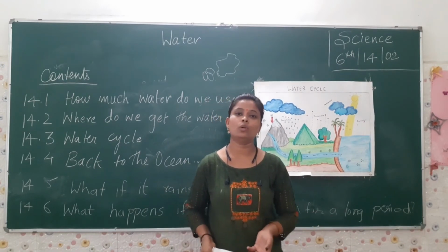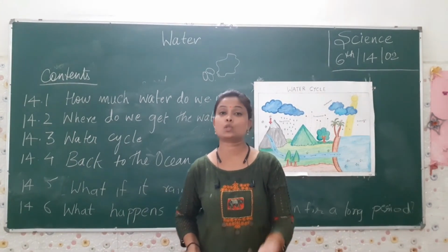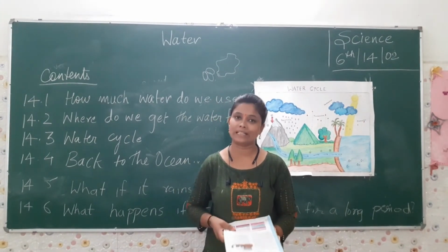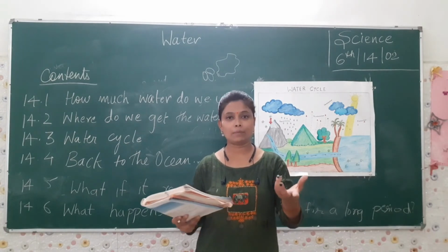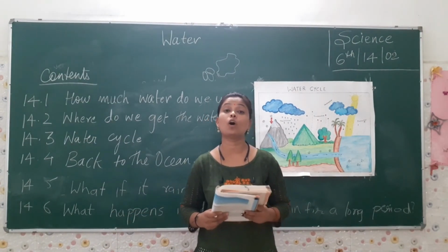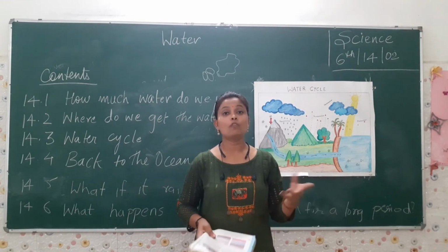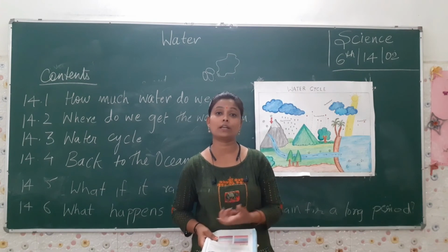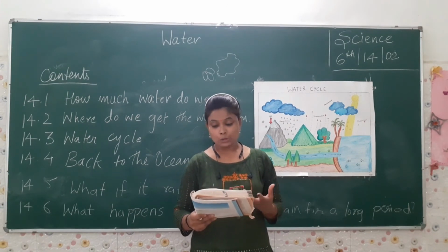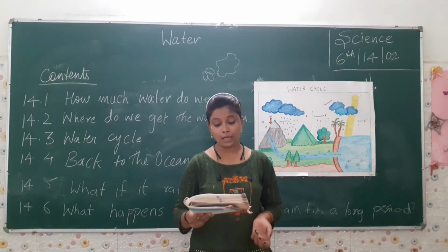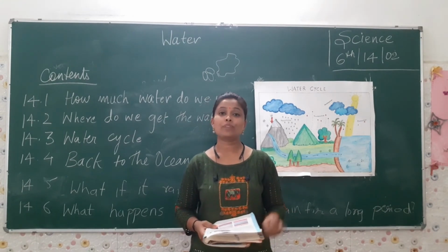Filter we can do by putting it on a stove or a gas. Boil it for 15 to 20 minutes. What will the contaminants do? The dirt will evaporate in the form of water vapor. What will be left behind? Good, pure drinking water will remain. So the pipes go directly into the pit of the ground. This was the first thing.